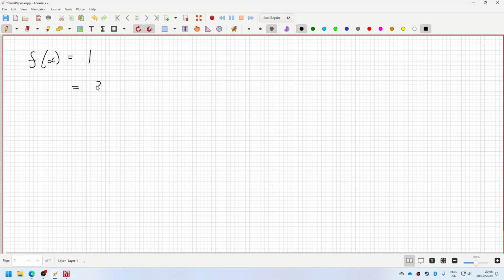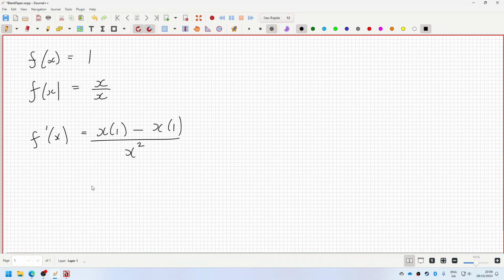Which you could change as x over x, and then the derivative would be the bottom squared, the bottom times derivative of the top minus the top times derivative of the bottom. And that is, oh, maybe this wasn't quite his argument. 0 over x squared. This is what he was saying.